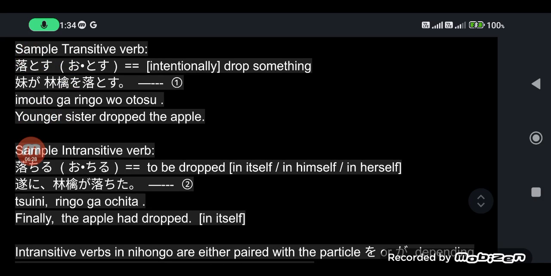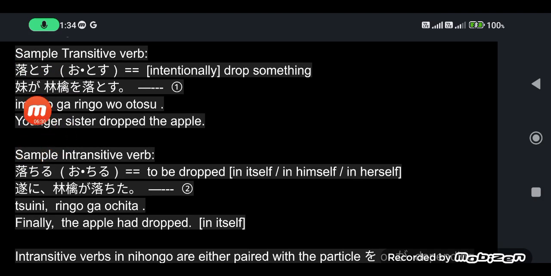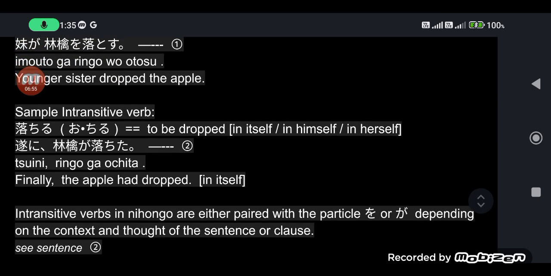For example, the particle ga here indicates the doer of the action. Whoever is on the left side of the ga is the doer of the action. Imoto ga, ringo wo otosu. Imoto is younger sister. Younger sister drops the apple.